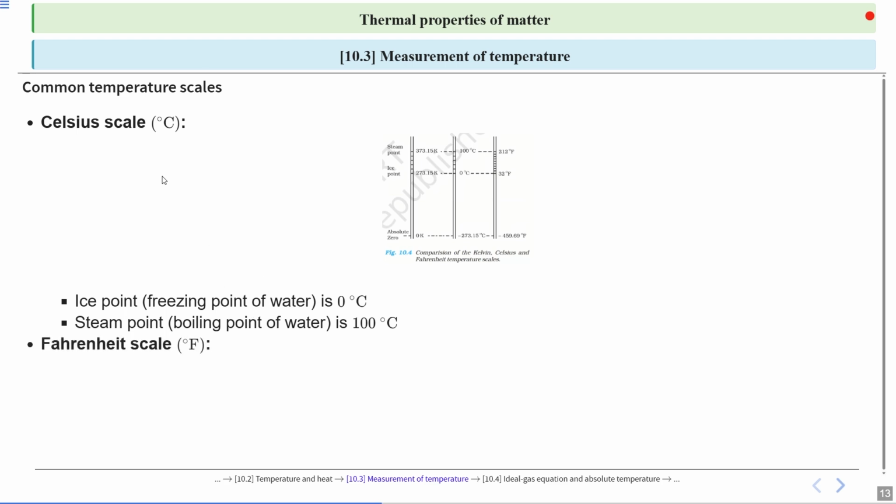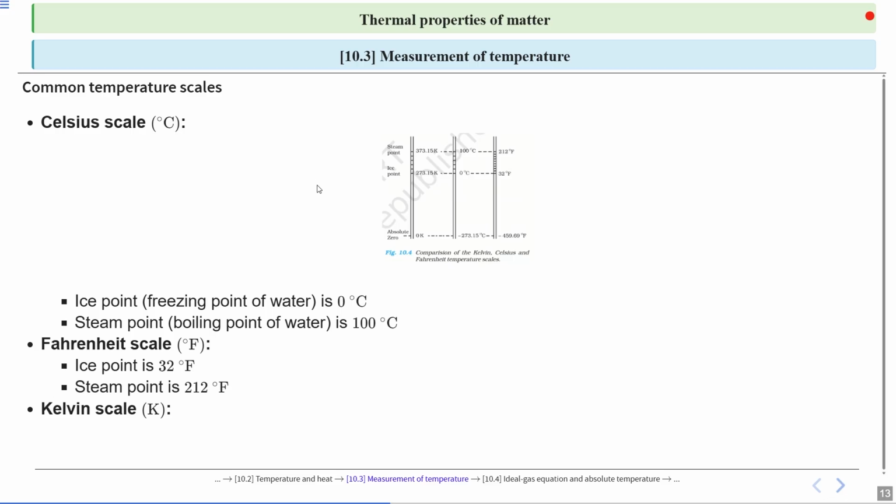The second scale of temperature is the Fahrenheit scale. In the Fahrenheit scale, the ice point is 32 degree Fahrenheit and the steam point is 212 degree Fahrenheit. These are the lower fixed point and upper fixed point. So the difference between 212 and 32 is 180 degree Fahrenheit.